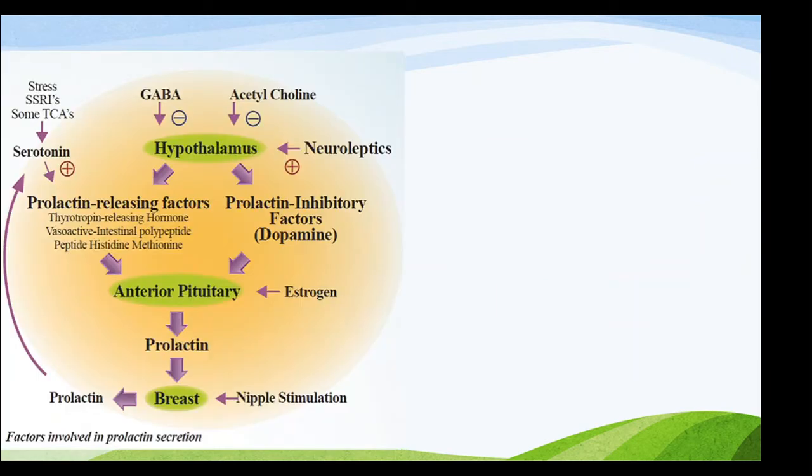So the regulation of secretion. Here you can see that these are the different factors that are involved in prolactin secretion. So let's start from the hypothalamus. The hypothalamus produces prolactin releasing factors or prolactin inhibitory factors, which is basically dopamine. So the dopamine affects the anterior pituitary, and the anterior pituitary inhibits the production of prolactin if dopamine is present.